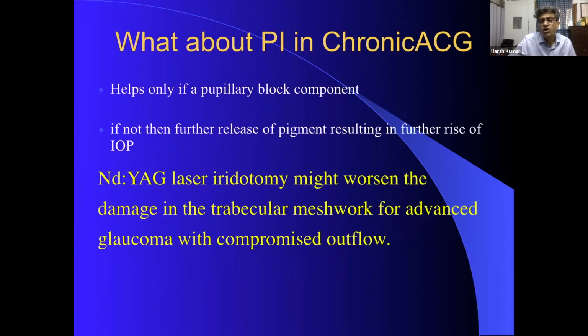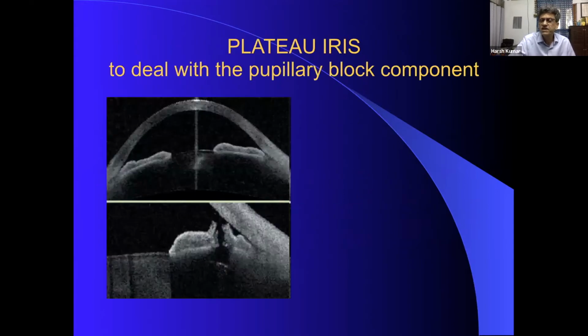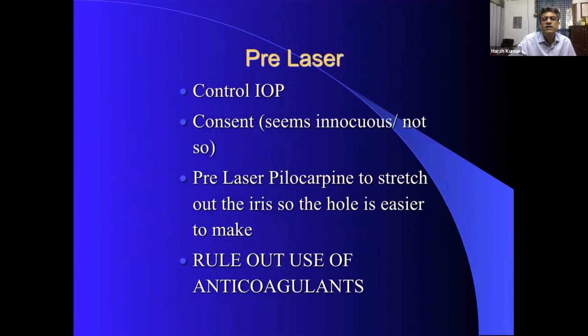And even in chronic angle closure, now there is a group which is realizing that अगर angle पूरा ही बंद है, उसमें pupillary block component कुछ बचा ही नहीं है, angle सारा closed है. If you do a PI, the only thing you are doing is dispersing the pigment and creating more problems by elevating the pressure further. So be very careful in these kinds of situations. Obviously, in plateau-iris, the first step is to do a PI, because the pupillary block component is also partly associated with plateau-iris. So pre-laser, obviously, you must control the pressure.